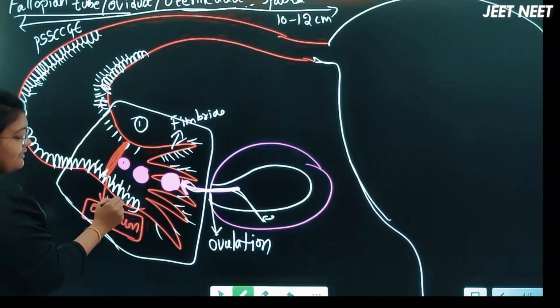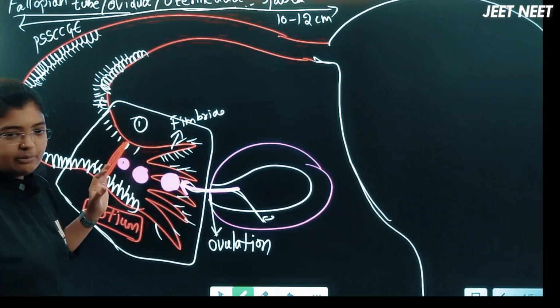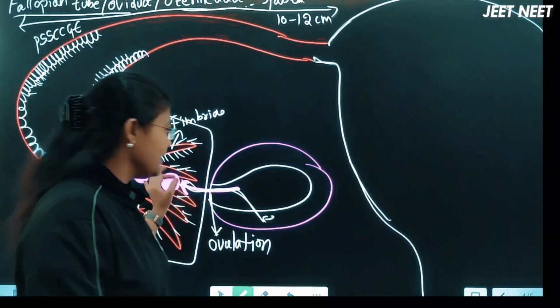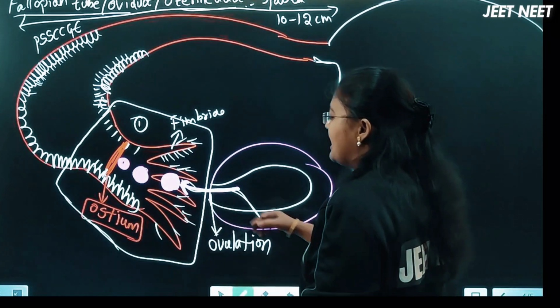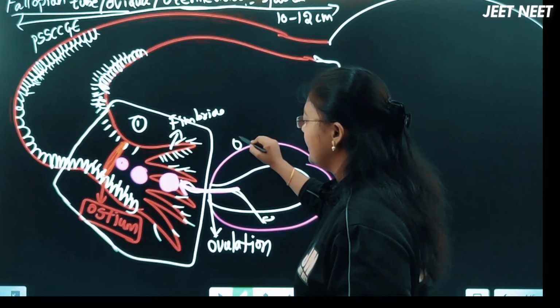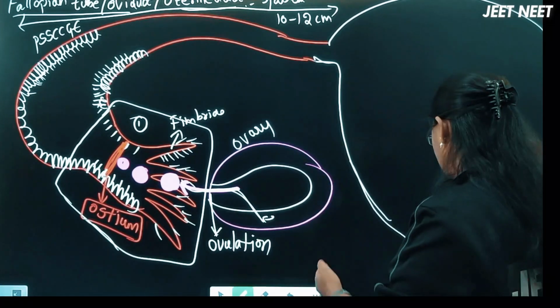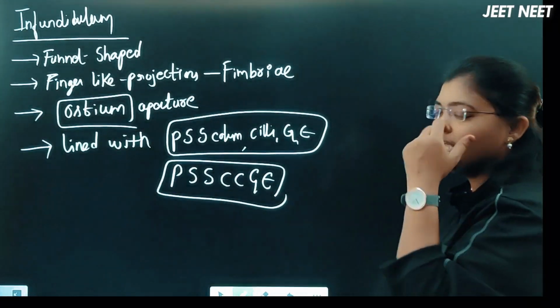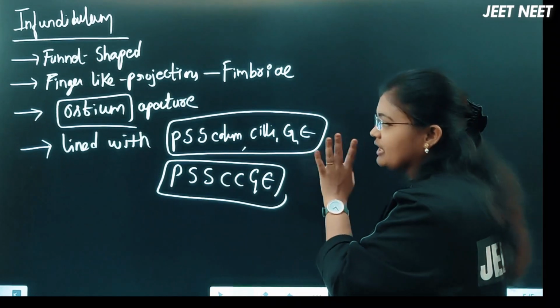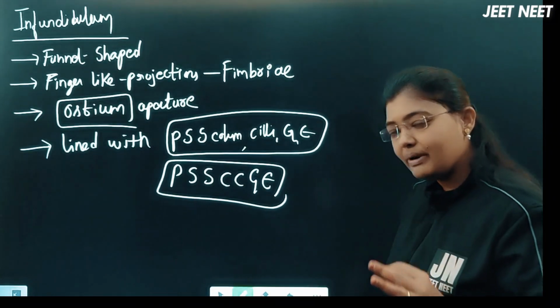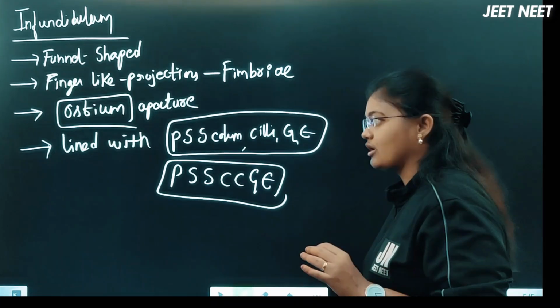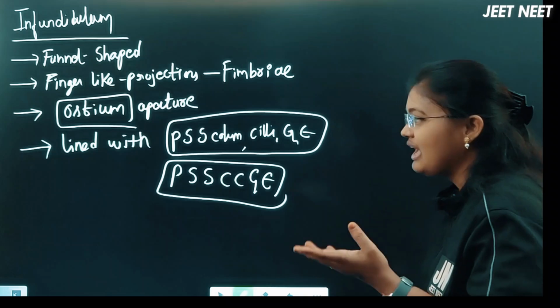The infundibulum is the first part of the fallopian tube, near the ovary. It is funnel shaped, has finger-like projections called fimbriae, and has an opening aperture called the ostium.